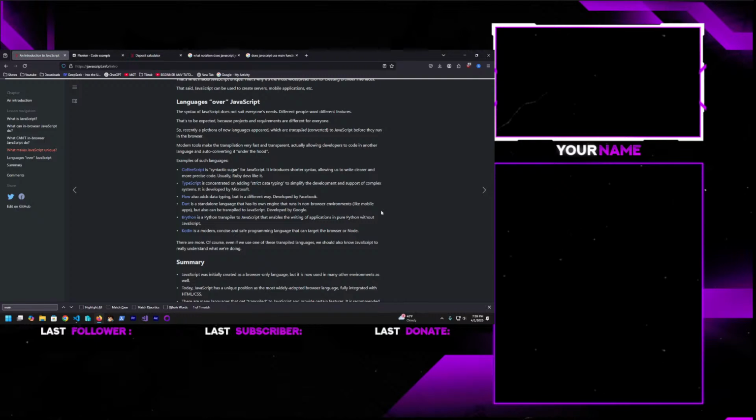It introduces shorter syntax, allowing us to write clearer and more precise code. Usually, Ruby devs like it. TypeScript is concentrated on adding strict data typing to simplify the development and support of complex systems. It is developed by Microsoft. Flow adds data typing, but in a different way. Developed by Facebook. Dart is a standalone language that has its own engine that runs in non-browser environments like mobile apps, but can also be transpiled to JavaScript. Developed by Google.